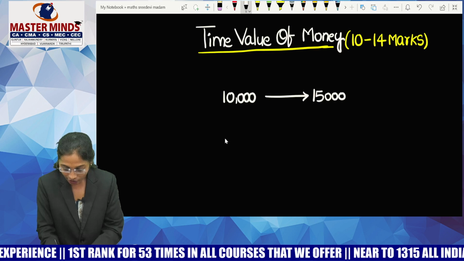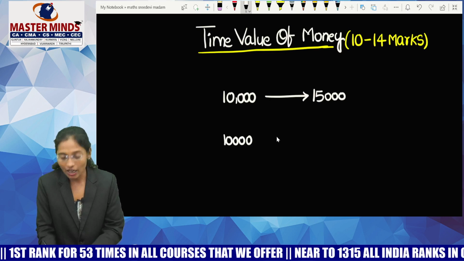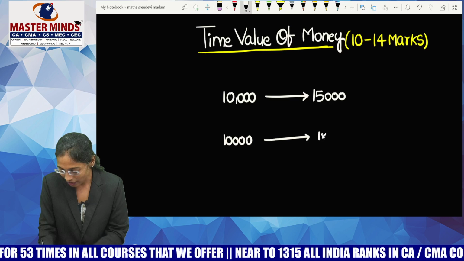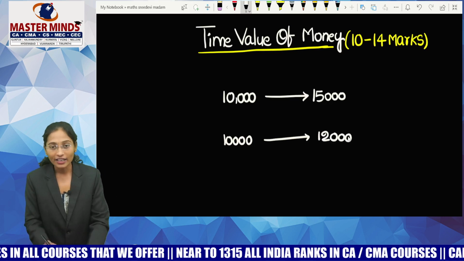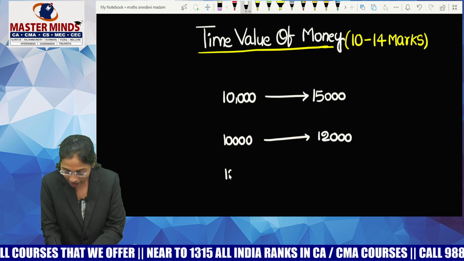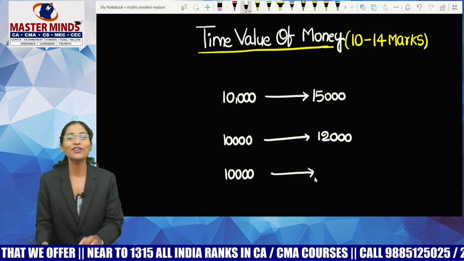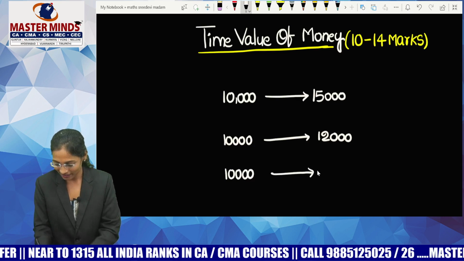Let me assume that in the same year, I deposited another 10,000 in a bank account. By now it became 12,000. Let me assume that I invested the same 10,000 in a mobile phone. What could be the value of that mobile phone now, guys? Hardly 1,000 or 1,500, right?